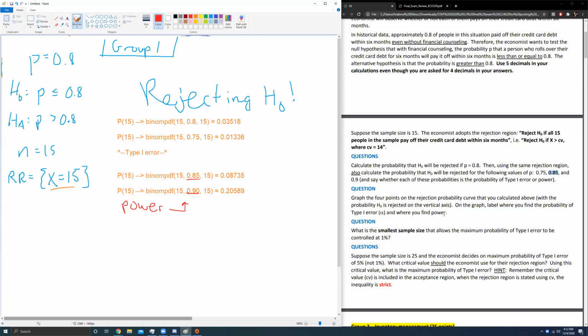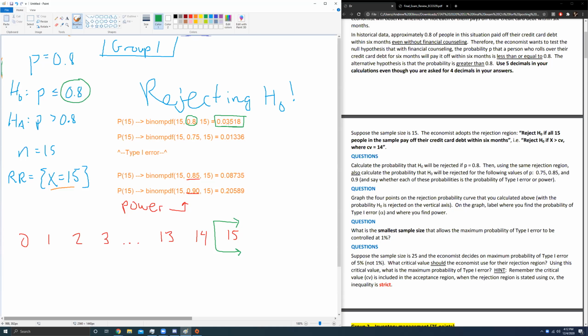We're not going to draw a probability rejection curve or a rejection probability curve. We're just going to continue on to the small sample size that allows the maximum probability to be controlled at 1%. So what we're going to do is it helps to list out the possible numbers of outcomes. And right now we've got 15 different people repaying loans. And we set the rejection region at 15 and above. Well, just 15, right? And when we did this, the best possible value, the maximum probability of a type 1 error was 0.3518. This is you're basically using the value right at the cusp of the null hypothesis of 0.8.